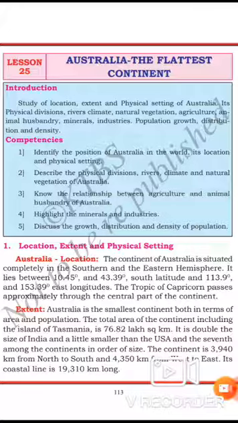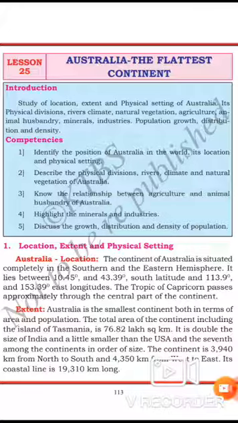The extent, means the area. Australia is the smallest continent both in terms of area and population. The total area of the continent, including the island of Tasmania, is 76.82 lakh square kilometer.